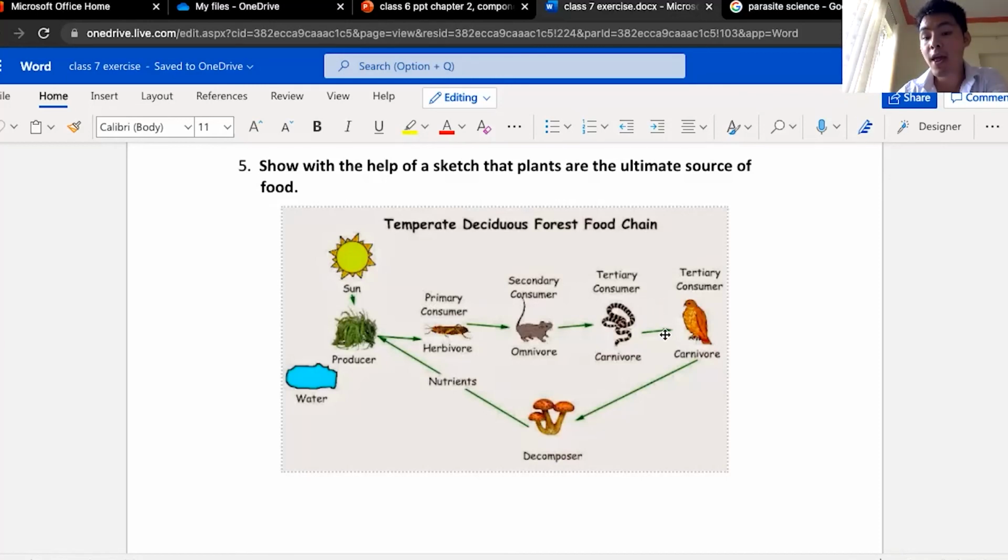Now when the eagle dies, as I mentioned earlier, there's a thing called saprotrophs, which feed on death and decay.